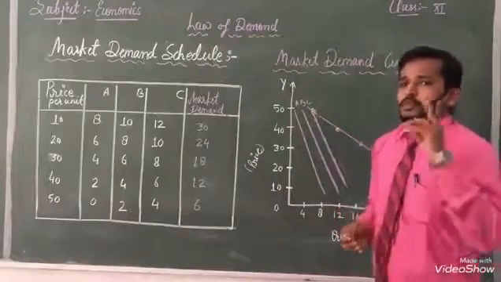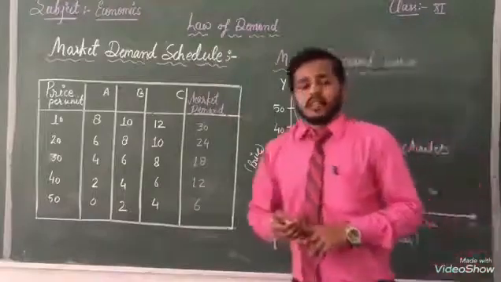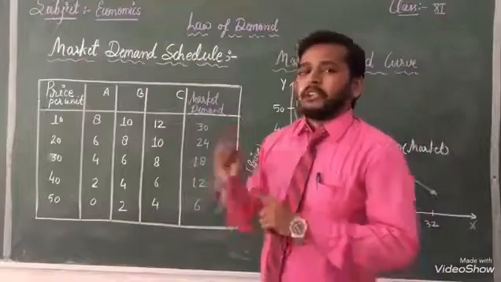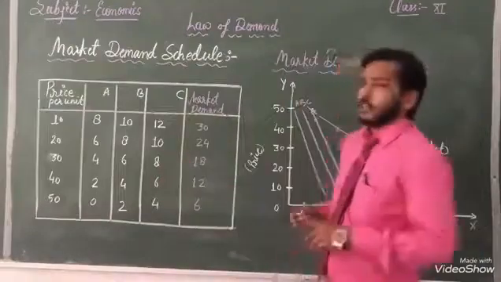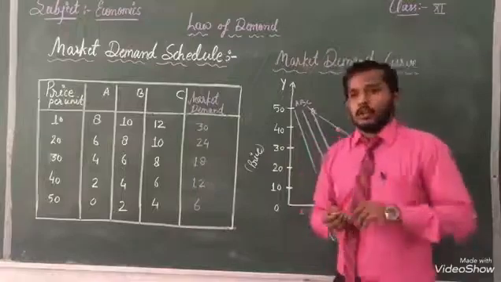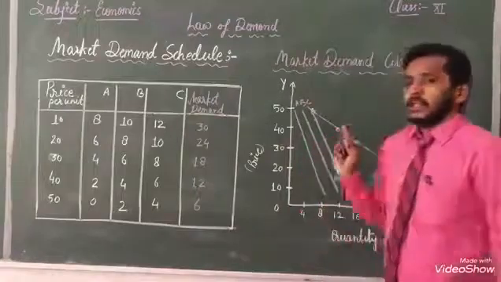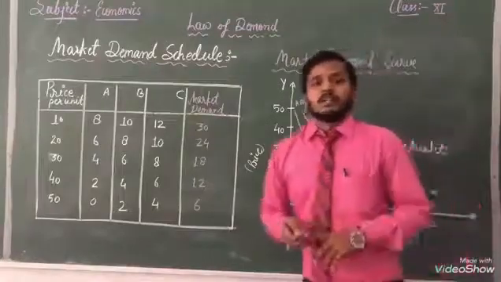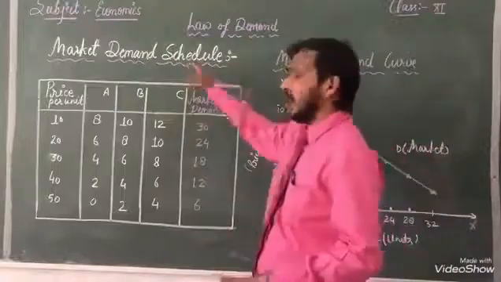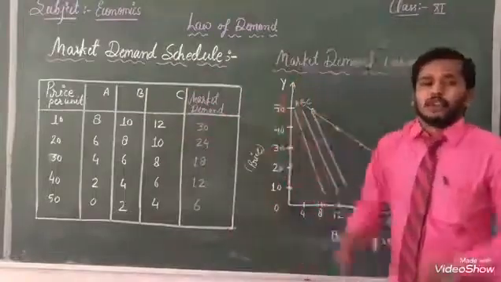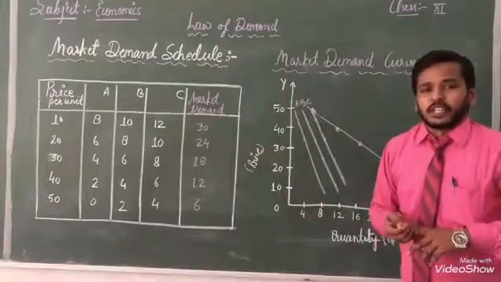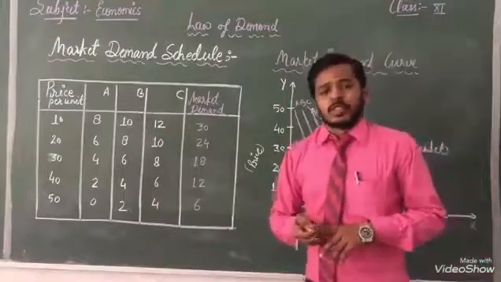I have told you two types of law of demand are there: individual demand and market demand. Individual demand we can explain with the help of schedule and curve, and market demand also we can explain with the help of schedule and curve. Both examples are in front of you. You have to make a note and explain it yourself.